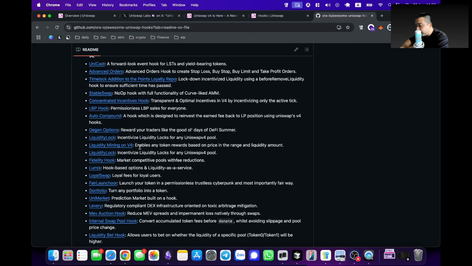Liquidity mining on V4 enables any token rewards based on price in range and liquidity amount. I think this is very interesting because what you can do is also auto compound. I think this is interesting.